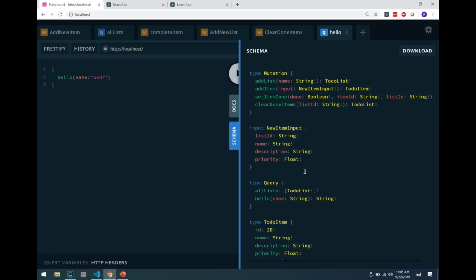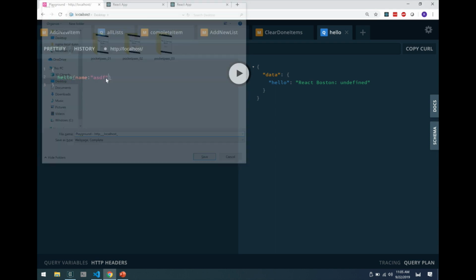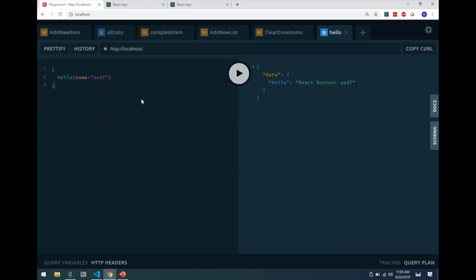So now when we open the schema, we have the nullable string, and we know it's nullable because it doesn't have the exclamation at the end. So now I can call this like so, or that. Pretty easy.